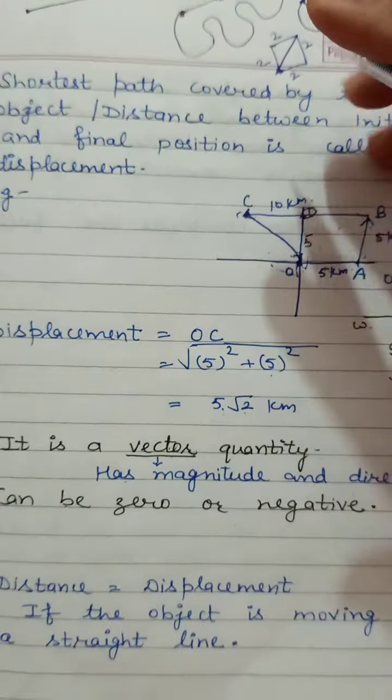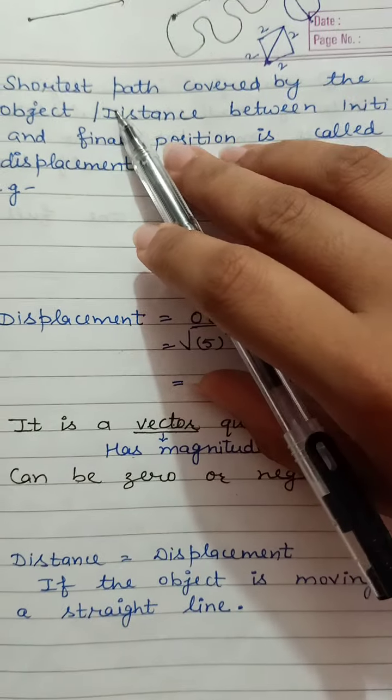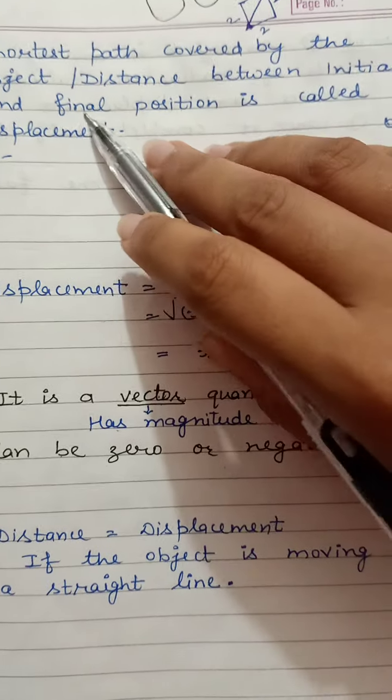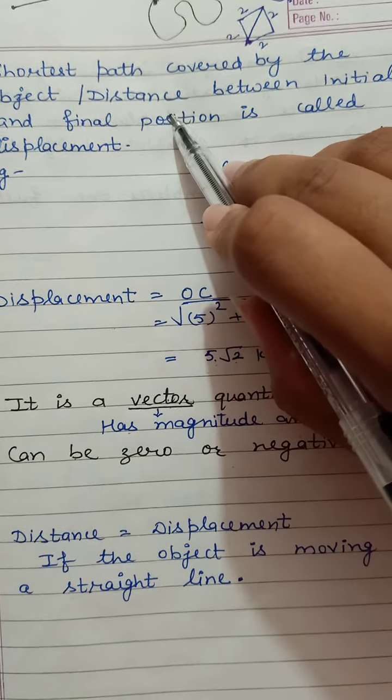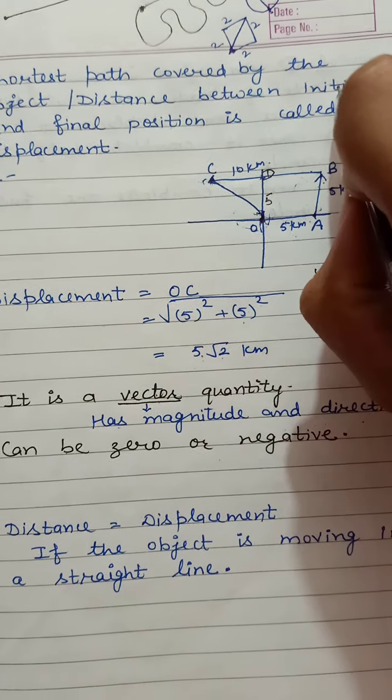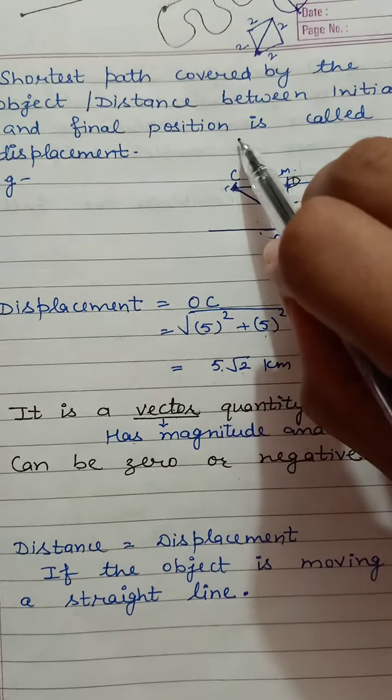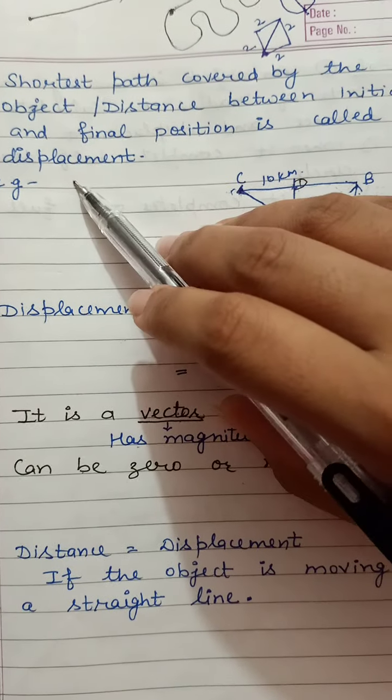Now the displacement. Displacement is the shortest path covered by the object, or we can say the distance between the initial and the final positions is called displacement.